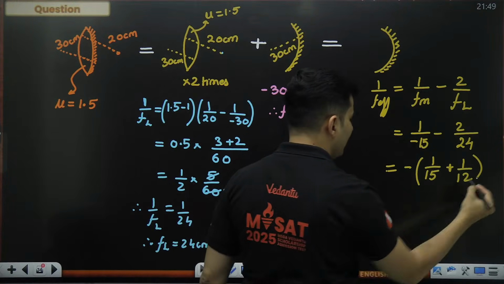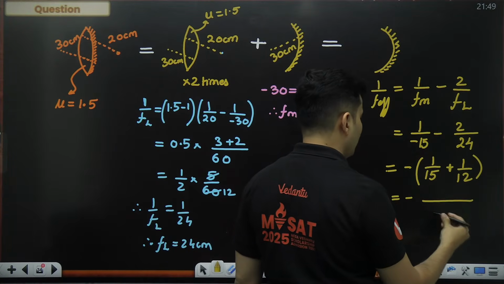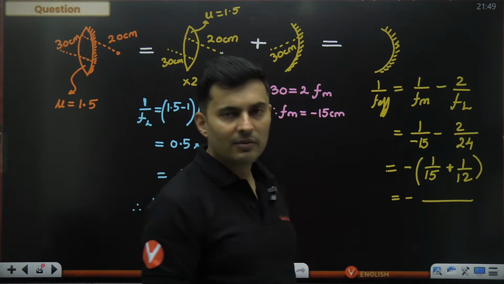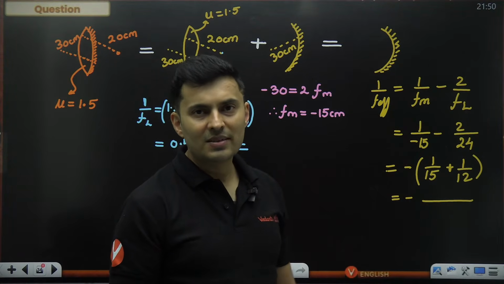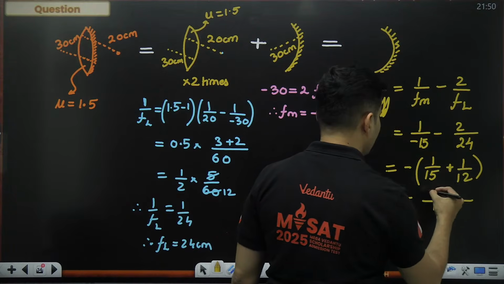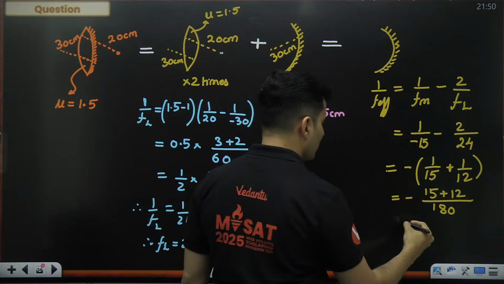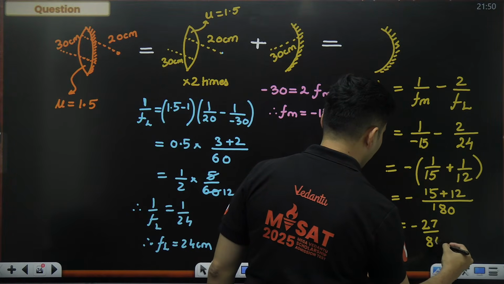Okay. What is their LCM, my dear students? I think we have to just multiply, no other option, right? So 15 into 12, 15 tens are 150, 15 elevens are 165, and 15 twelves are nothing but 180. So this will be just nothing but 180. This will be nothing but 15 plus 12, of course.